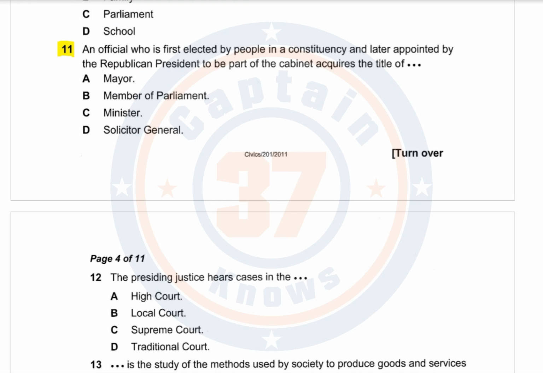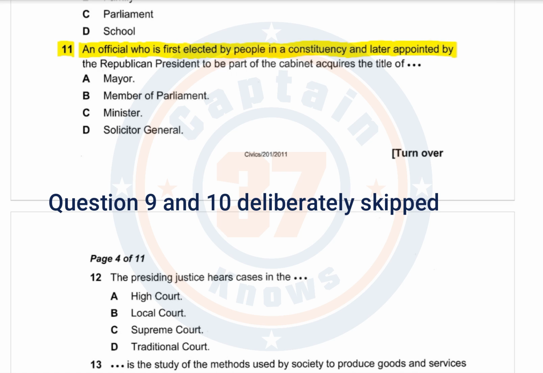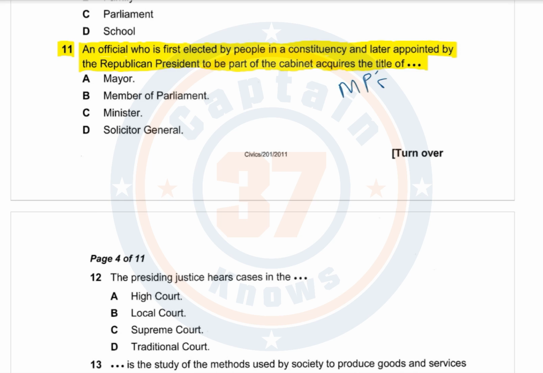Question number 11. An official who is first elected by people in a constituency and later appointed by the Republican president to be part of the cabinet acquires the title of... So what happens is that after elections, some people are voted to be MPs. When someone is voted to be an MP, they can be appointed by the president to be a member of cabinet. So when that particular person becomes a member of cabinet, what title do they get?